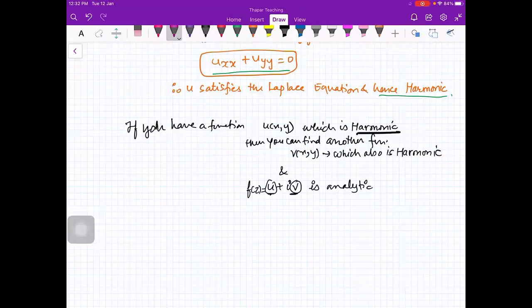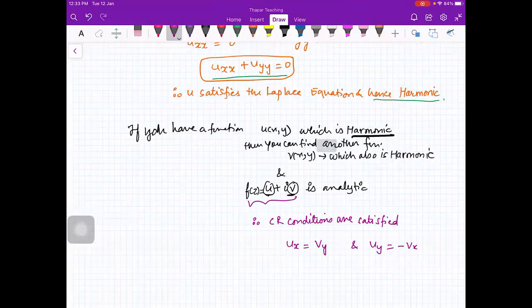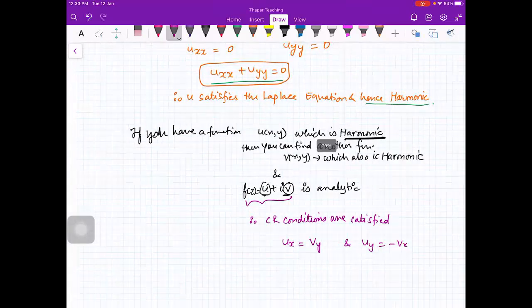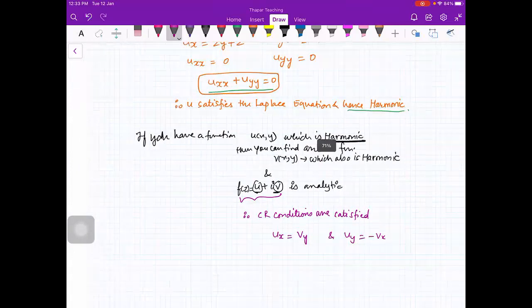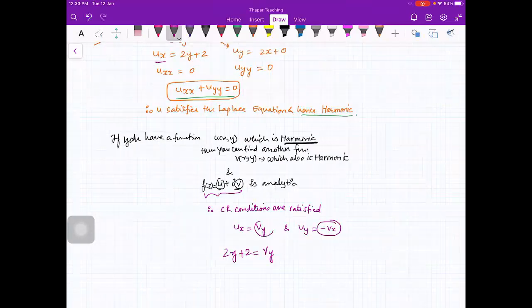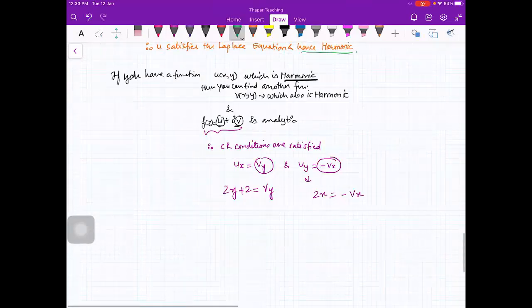So here you see, because this is analytic, therefore CR conditions are satisfied. Therefore, ux is equal to vy and uy is equal to minus vx. So here we have computed ux already. So you have ux, 2y plus 2, is equal to vy, because v is what we have to find. And uy, which is equal to 2x, is equal to minus vx. So what you get from here, now you can integrate it with respect to y.